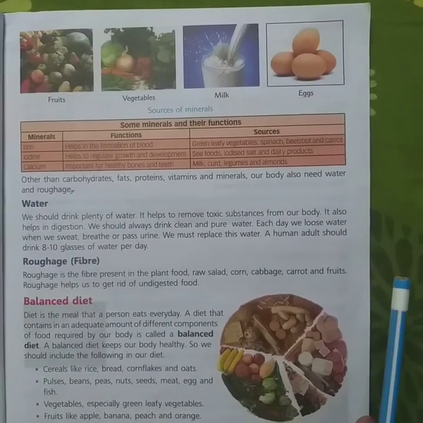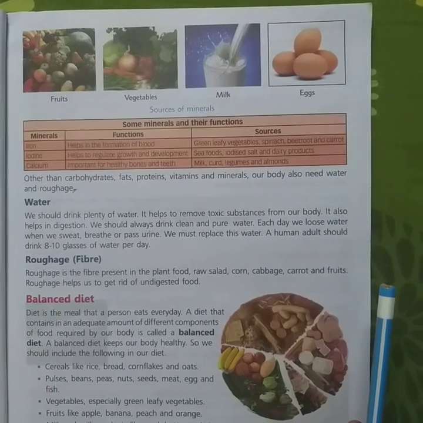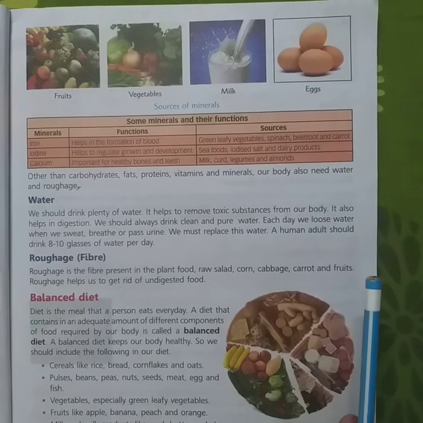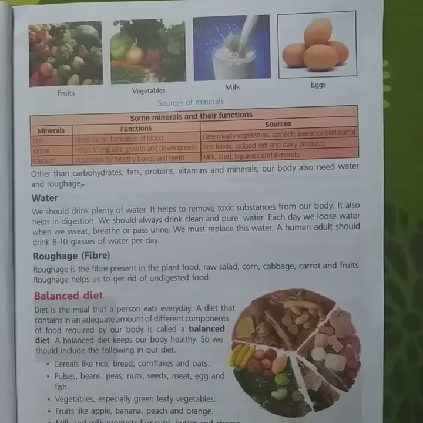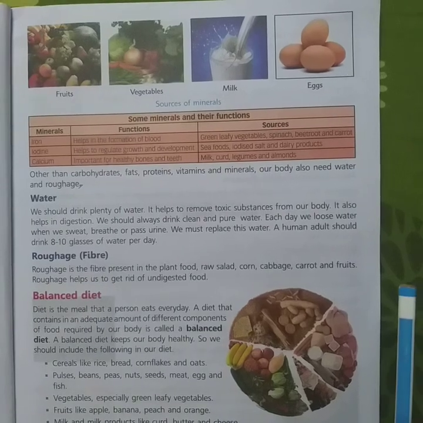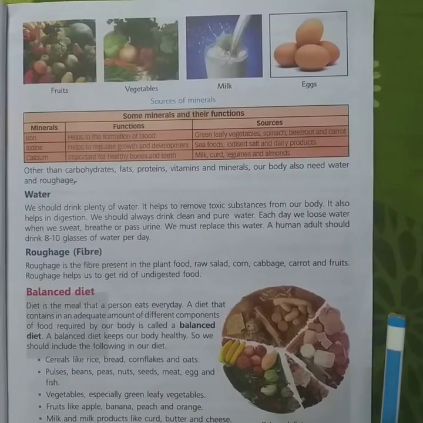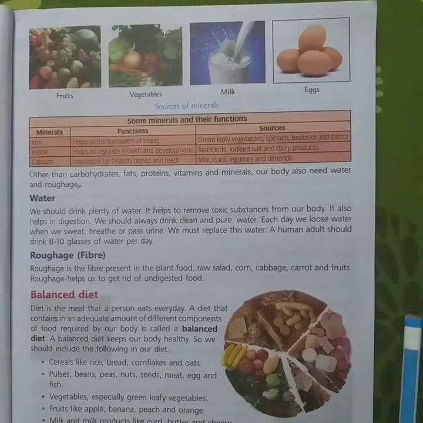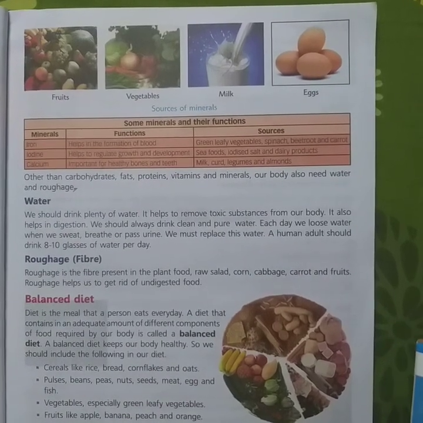The function of calcium is that it is important for healthy bones and teeth. Healthy bones and teeth require more calcium. So, what are the sources of calcium? Milk, curd and almond. So, that is all for today, tomorrow we will continue this chapter.